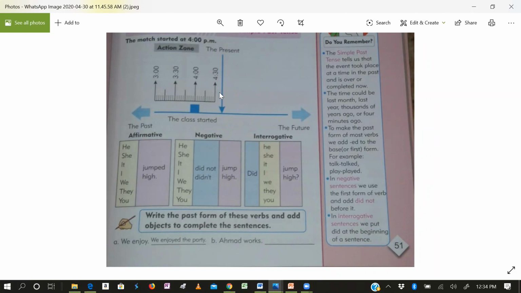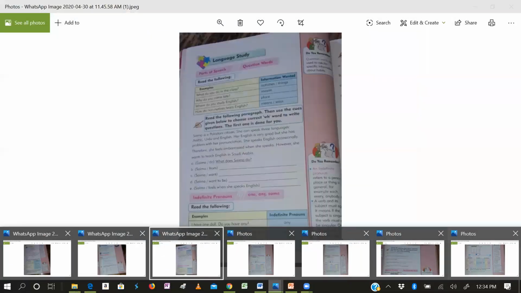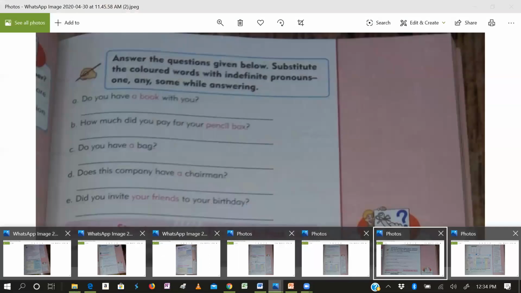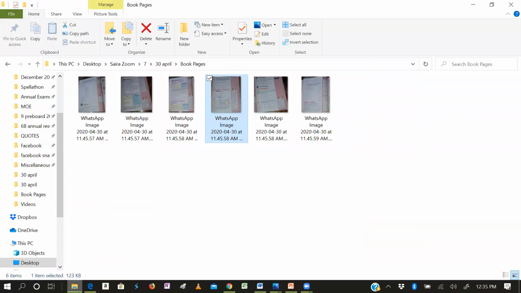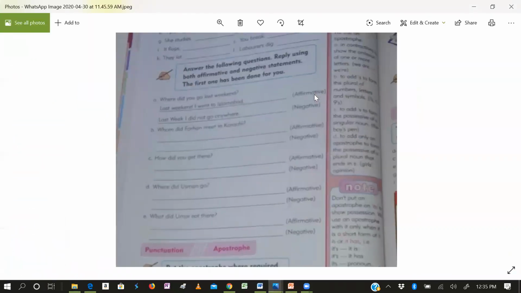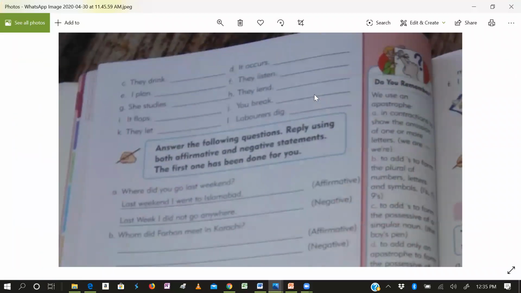Page number 52. Go to page number 52. Here is page 52. This is page number 52. Okay, so you will have to complete.